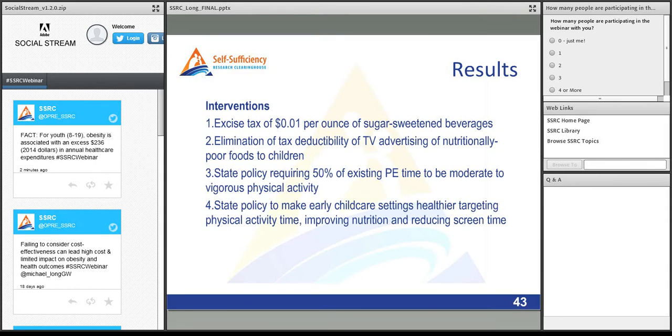And then a state policy requiring 50% of existing PE time to be moderate to vigorous physical activity, and a state policy to make early child care settings healthier, targeting physical activity time, improving nutrition, and reducing screen time. And all 4 of these interventions are detailed at length in the papers that are available on the choicesproject.org website.